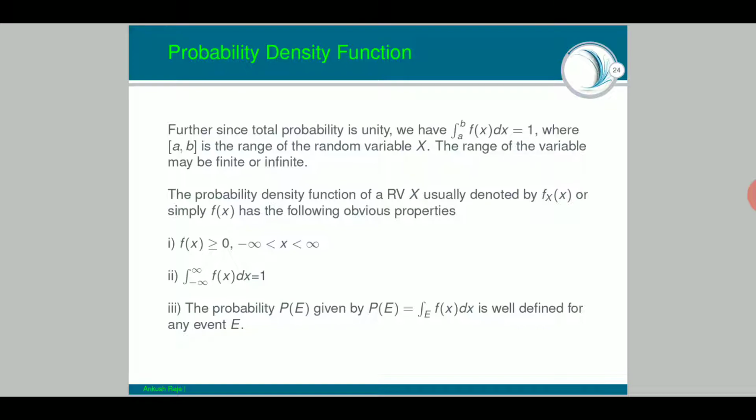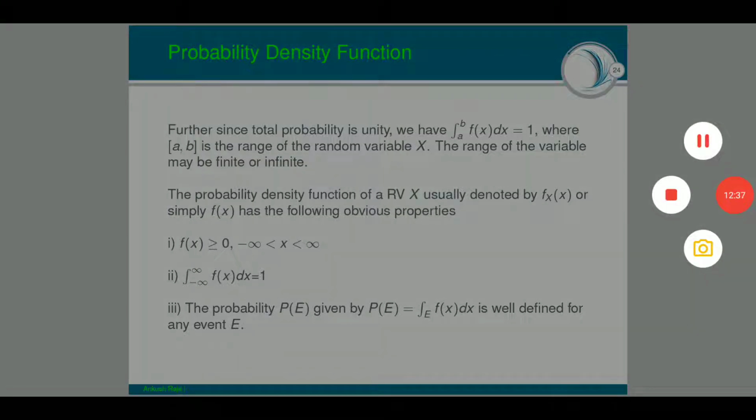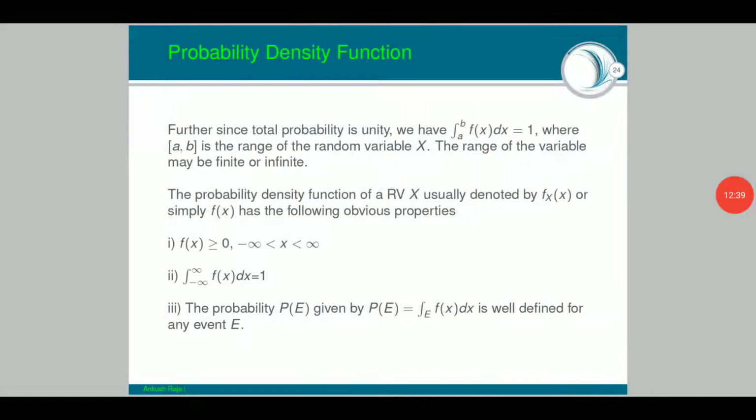The probability density function, a very important point is coming up now. The probability density function PDF of a random variable x, usually denoted by a small f, f_X(x) or simply f(x), has the following obvious properties. Using these properties only, you are going to solve many examples, which contain some marks also. So first, f(x) should be greater than or equal to 0. That function should be non-negative in the interval minus infinity to infinity.